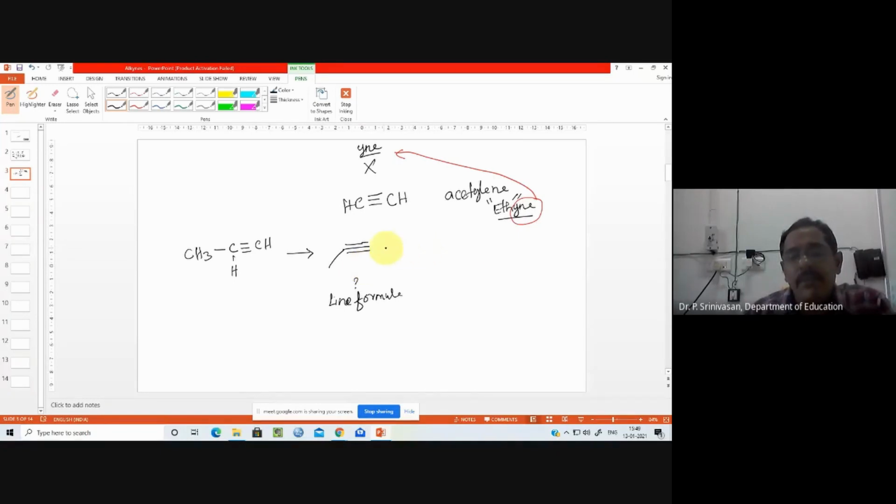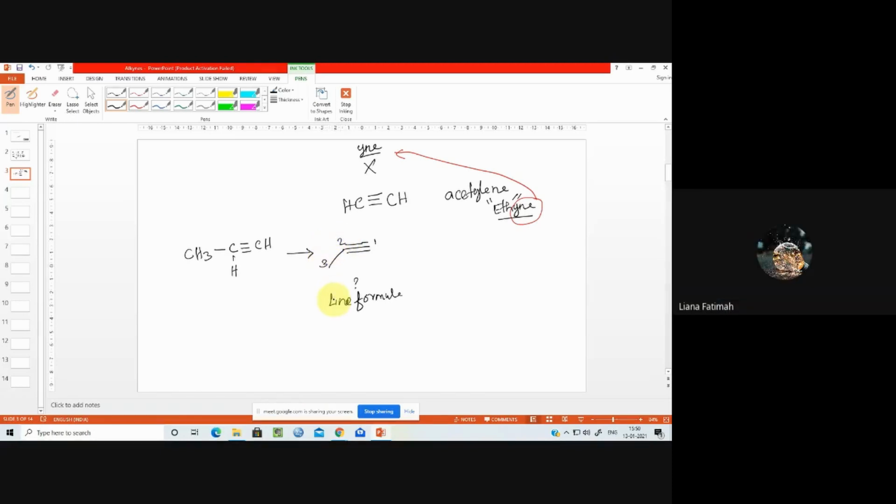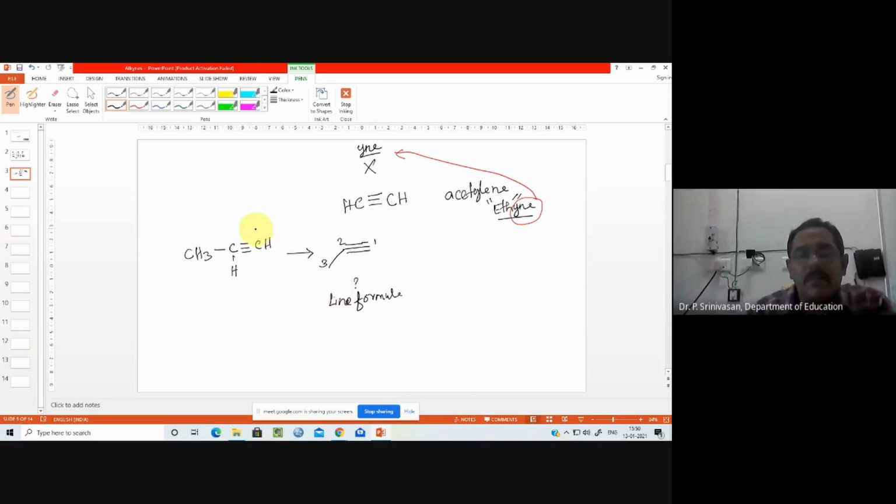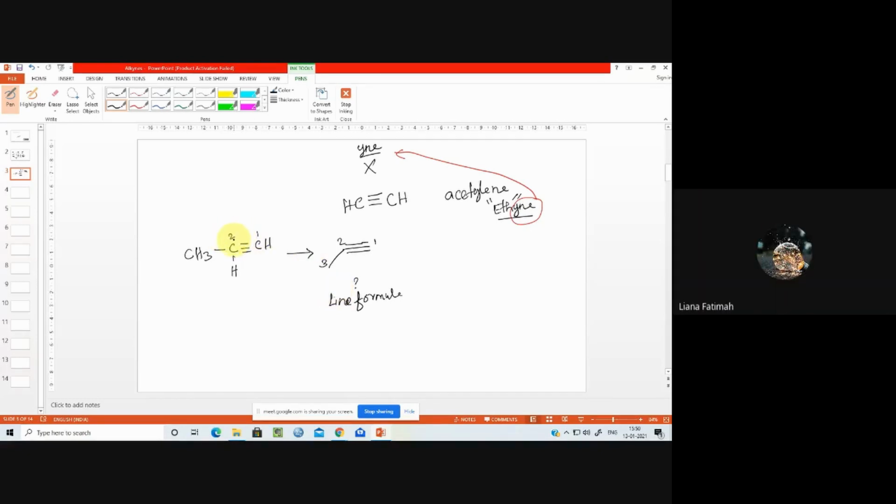So what's the name for this? Now you can tell me the name. How many carbons are there? This is one carbon. Propene. One hydrogen, three carbon atoms. Sir, there is an extra hydrogen. Count the second carbon, how?